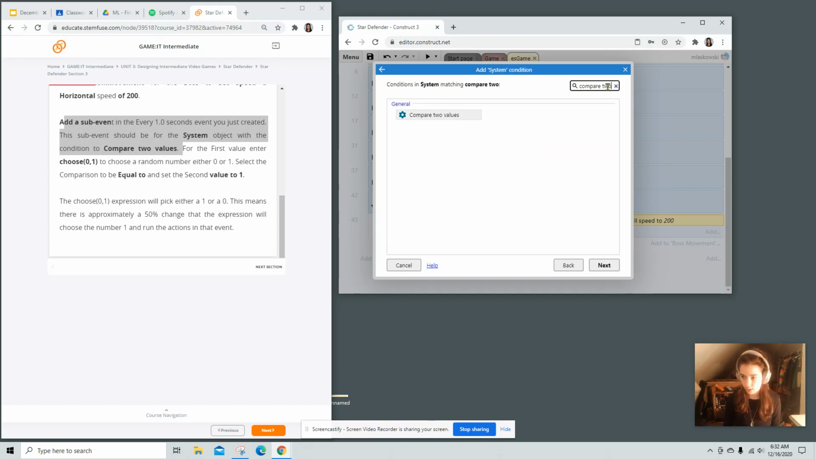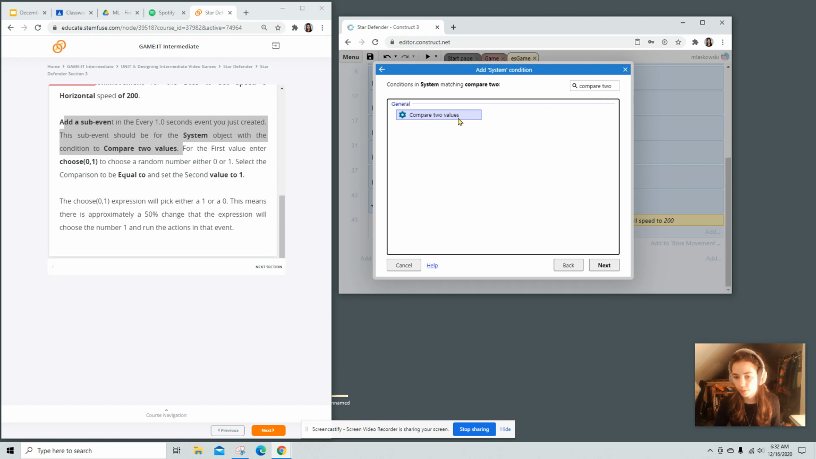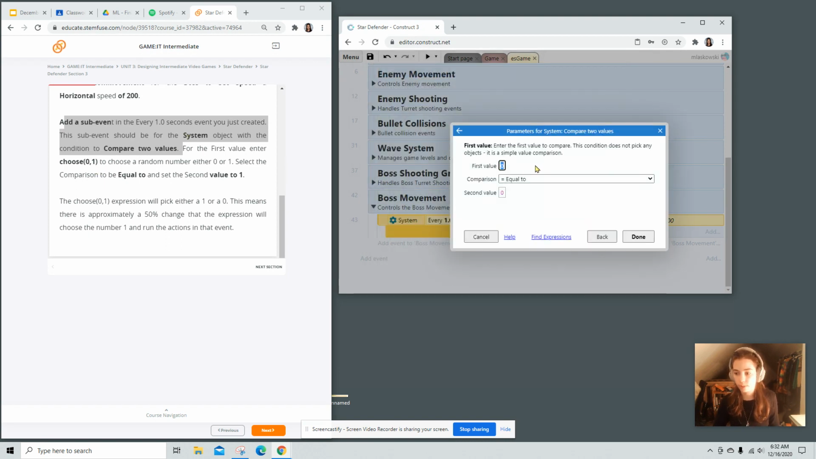So I'll type that out just in case you are watching. Compare two values. For the first value, we're going to choose, enter, choose between 0 and 1. This is a function, choose, and it is going to pick a number in between 0 and 1. I have a feeling it's pulling an integer. Yeah, so it's going to take a random number, either 0 or 1. Select the comparison operator to be equal to. Got it. And then the second value to be 1.